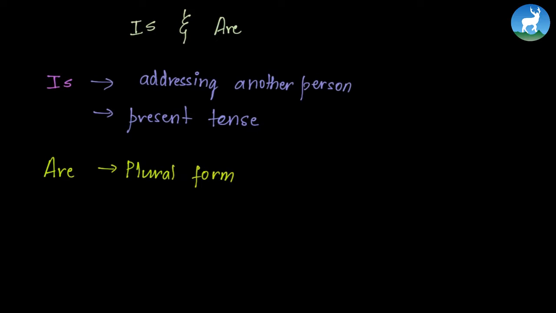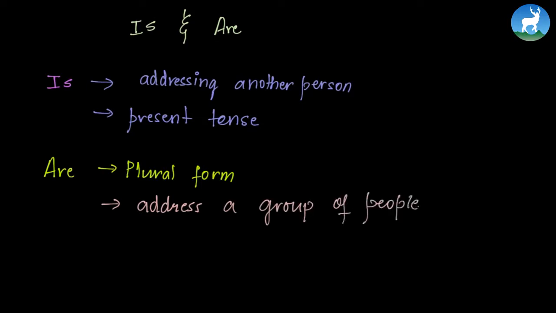And this is also used to address another person or group of people. Because we never say I are playing, right? We say they are playing. So are is the plural form. We don't say he are playing because he is singular. We say we are playing because we means a group of people, and that's the plural form.